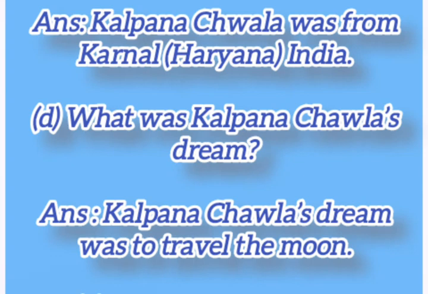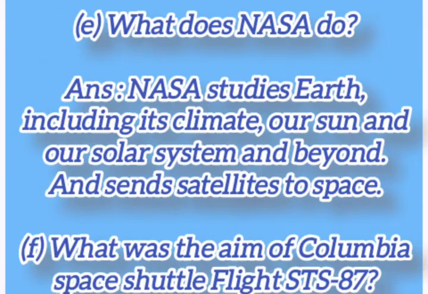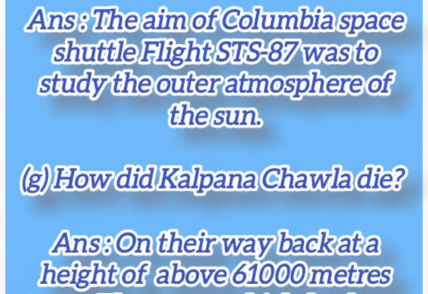D. What was Kalpana Chawla's dream? Kalpana Chawla's dream was to travel to the moon. E. What does NASA do? NASA studies Earth, including its climate, our sun and our solar system and beyond, and sends satellites to space. F. What was the aim of Columbia Space Shuttle Flight STS-87? The aim was to study the outer atmosphere of the sun.